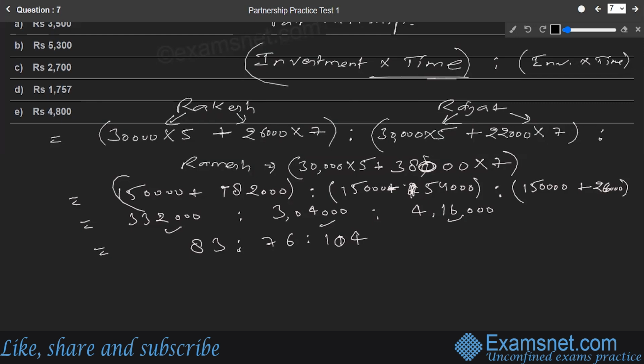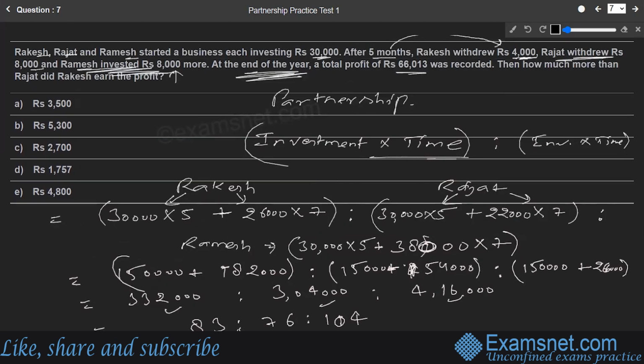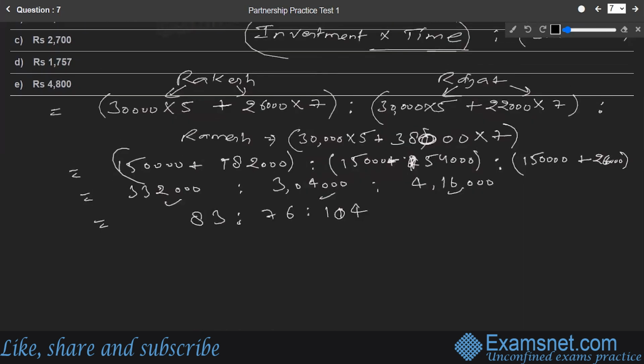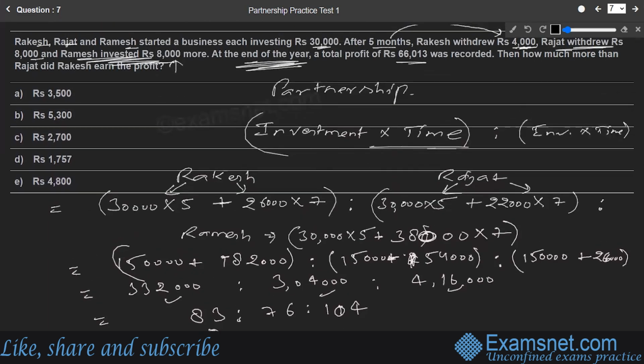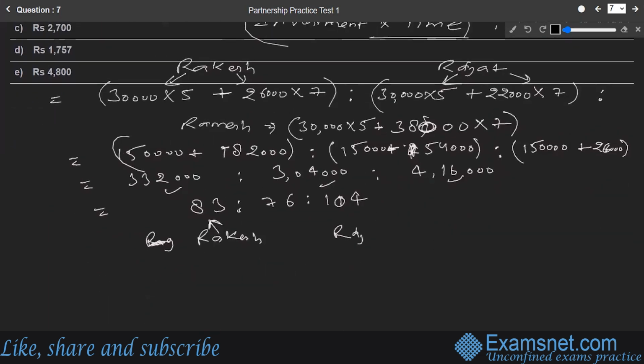Now they want to know how much more than Rajat did Rakesh earn in profit. So let us find out Rakesh's part. Rakesh is the first one, so Rakesh's part is 83. And the other person we have to compare with is Rajat. How much is Rajat's part? Let us find out.